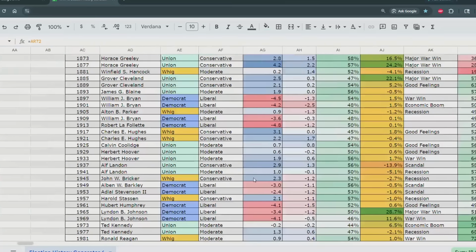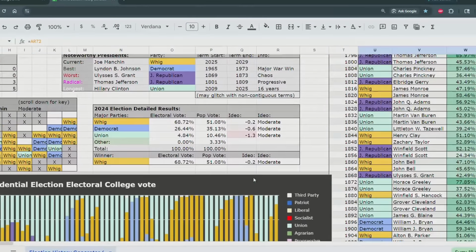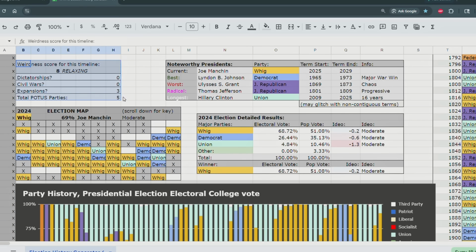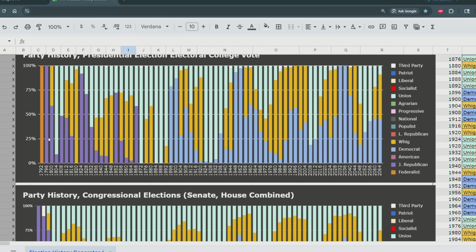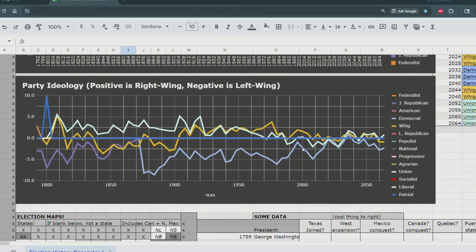But we can see that, is there anything interesting? Well, actually, if you want to see if a timeline is interesting, you can just look right over here and see that this is a relaxing timeline. Nice and relaxing, nothing too crazy. There were no civil wars, no dictatorships. There are 3 expansions, so that would be Texas, California, and Puerto Rico. And 5 total parties control the presidency over history. So those would be the Federalists, the Jeffersonian Republicans, the Union Party, the Whigs, and the Democrats.